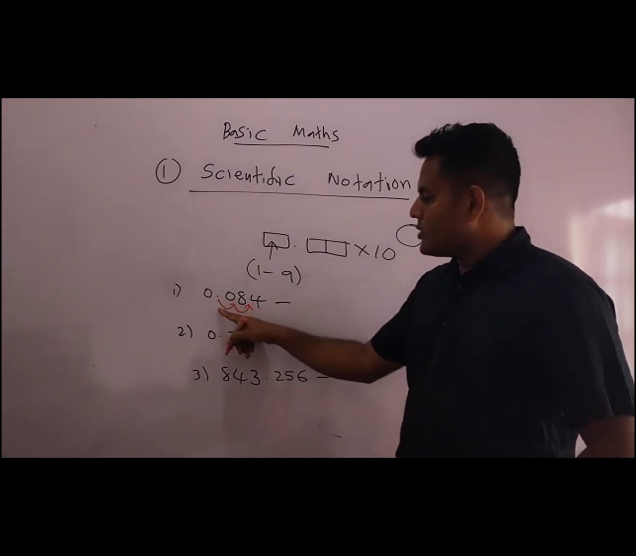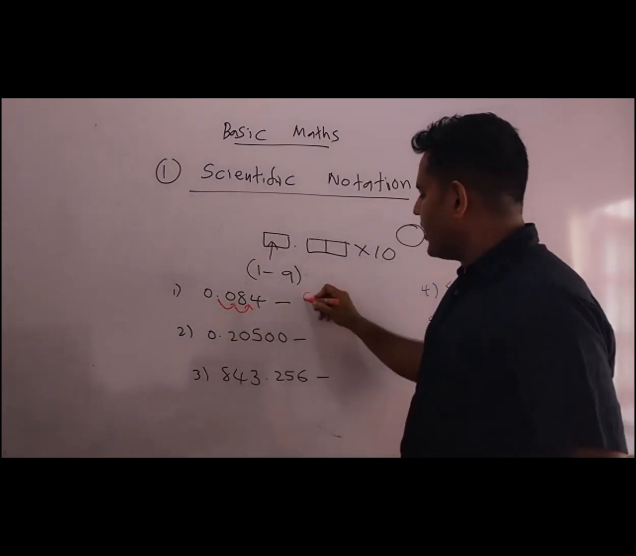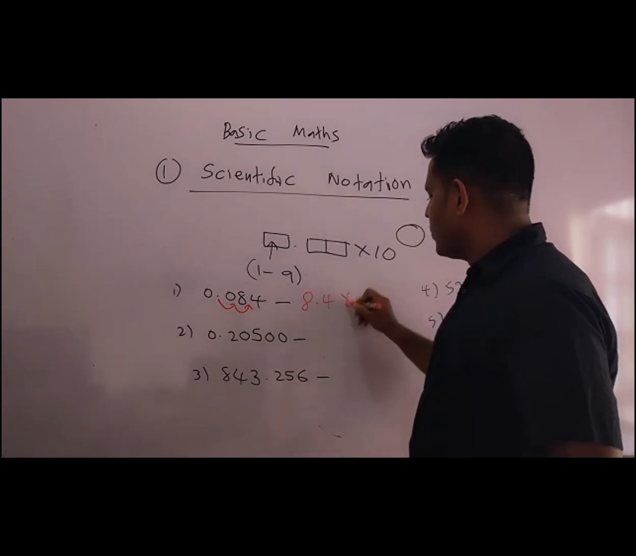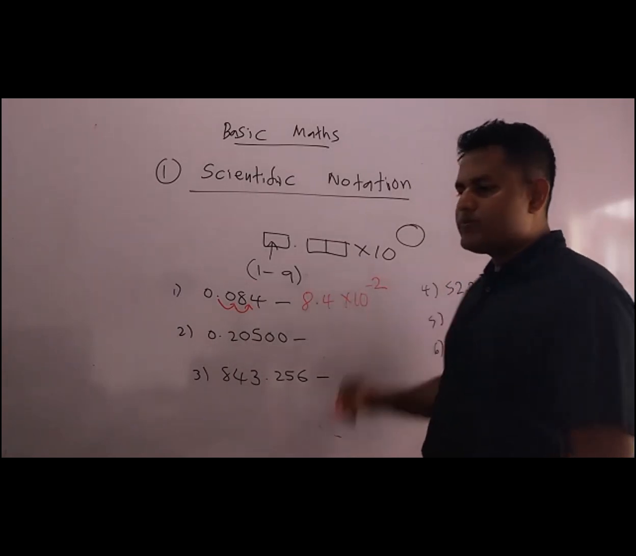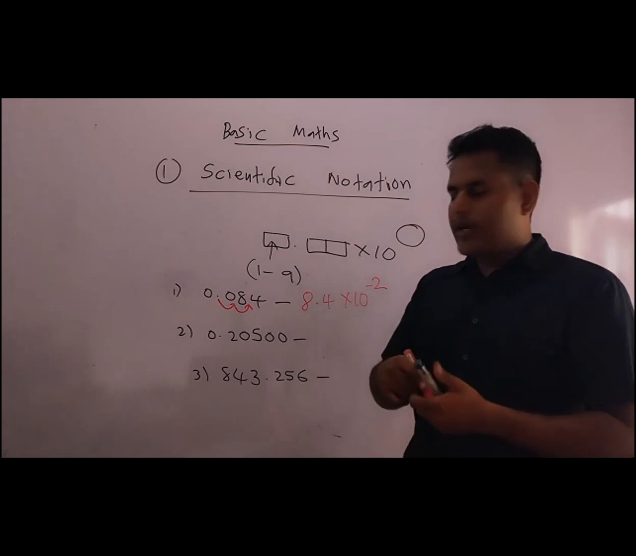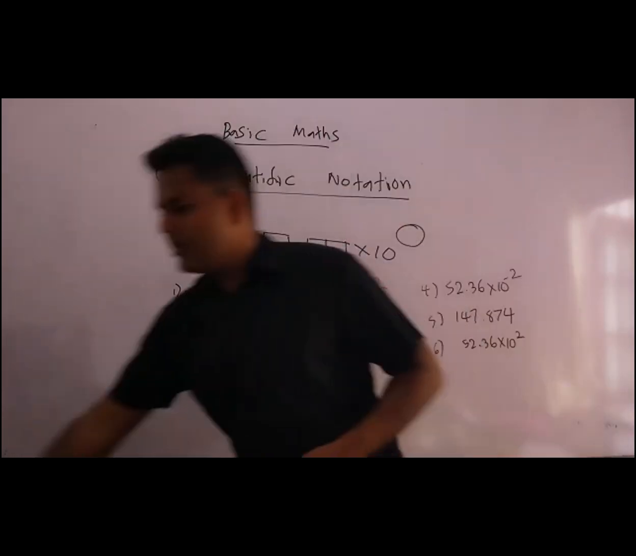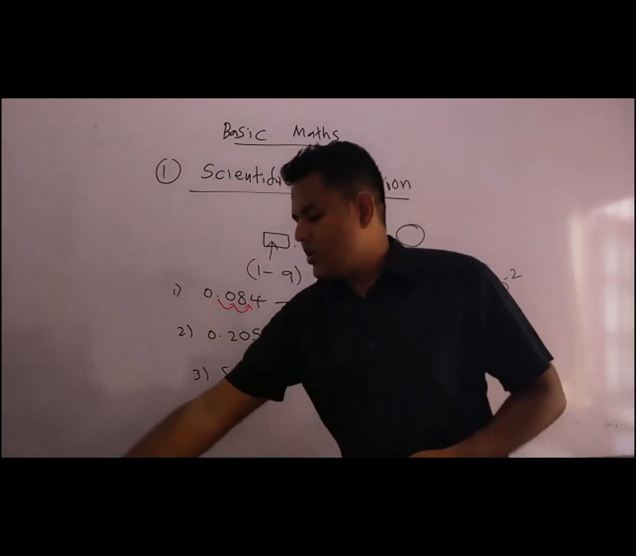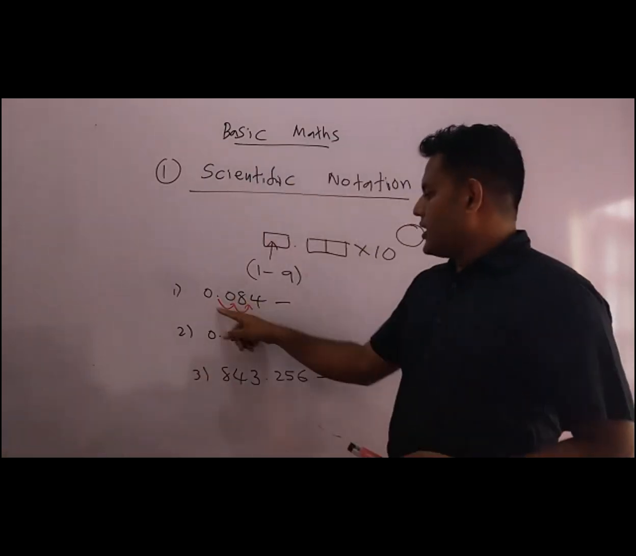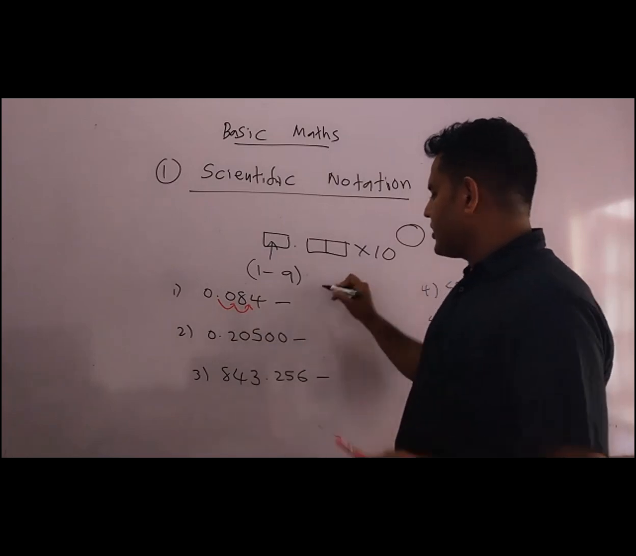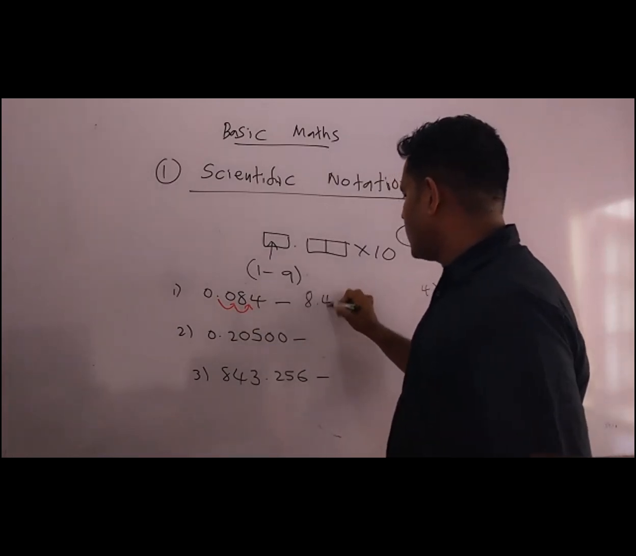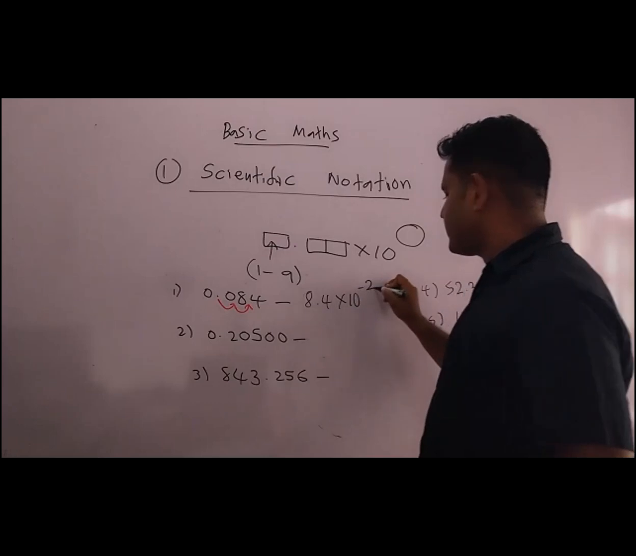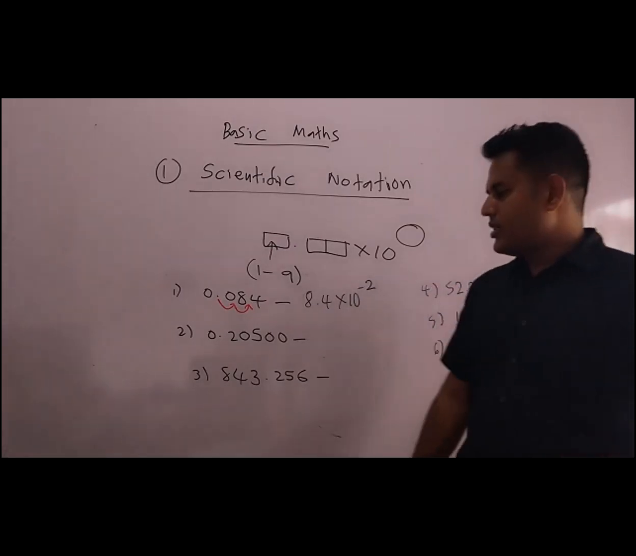Now see here, what is the answer for this one? When you move the decimal point here and here, that is 8.4 into 10 to the power minus 2. I write in the black color, because red color is not clear. So when you move one decimal place, the second decimal place, this is 8.4 into 10 to the power minus 2. Like this.